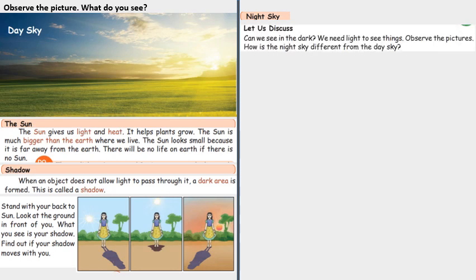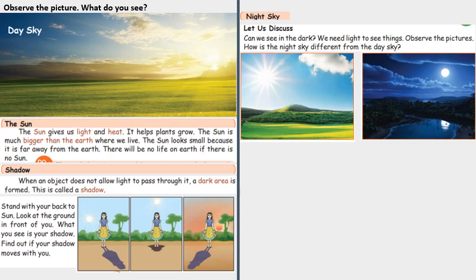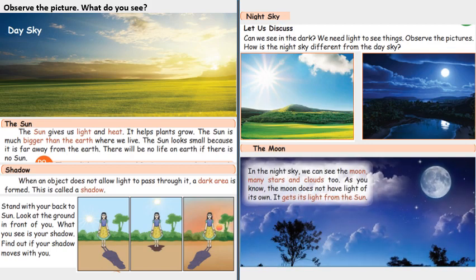Let's talk about the night sky. Can we see in the dark? We need light to see things. Now observe the pictures. How is the night sky different from the day sky? So during the day you can see the sun, but at night you can see the moon and the stars in the sky. So let's talk about the moon.